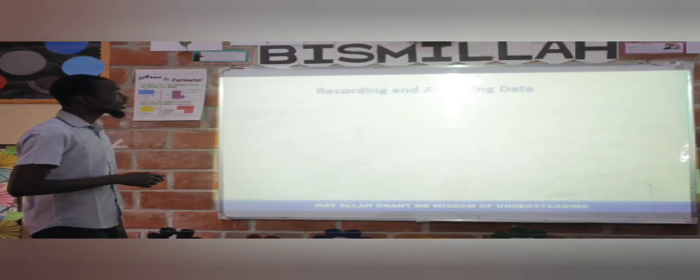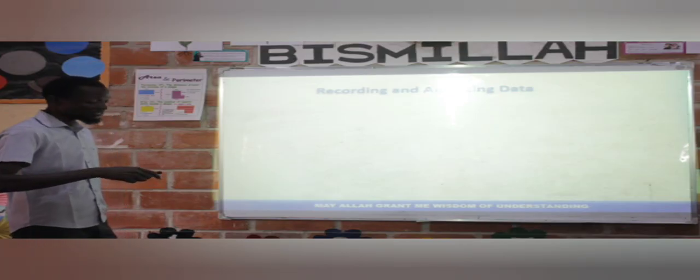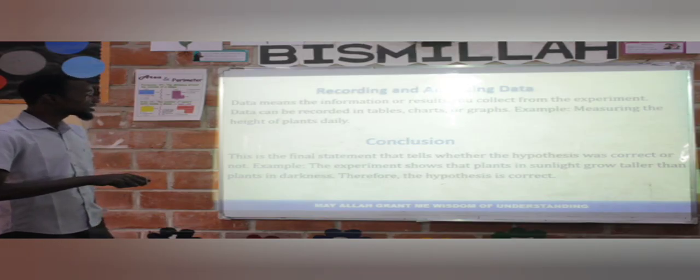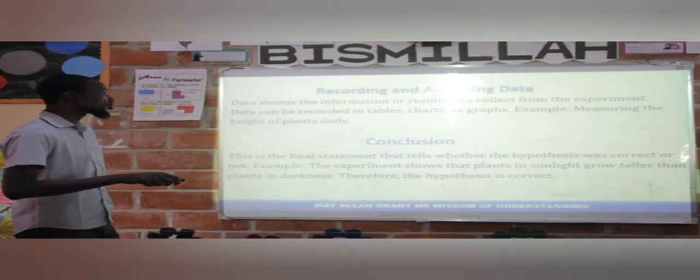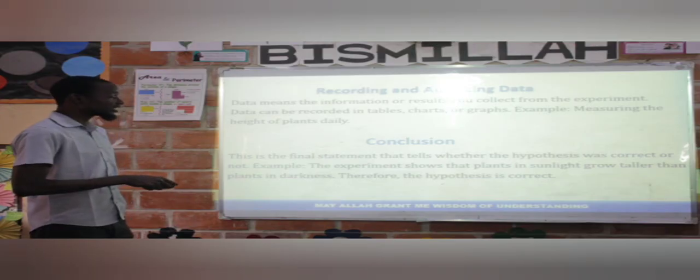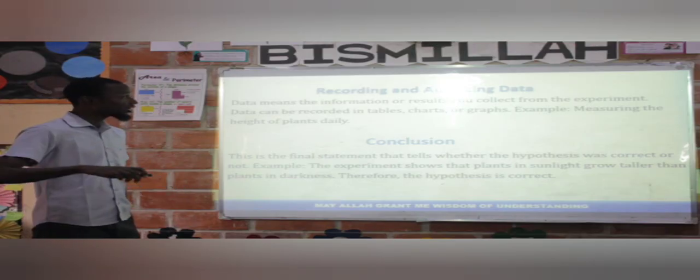let's look at the next one, recording and analysis. Let's see what it says. Data means the information or results you collect from the experiment. Data can be recorded in a table, chart, or graph. Example: measuring the height of the plant. Let's look at the conclusion. This is the final statement that tells whether the hypothesis was correct or not. Example: the experiment shows that plants in sunlight grow taller than the plants in the dark. Therefore, the hypothesis is correct.